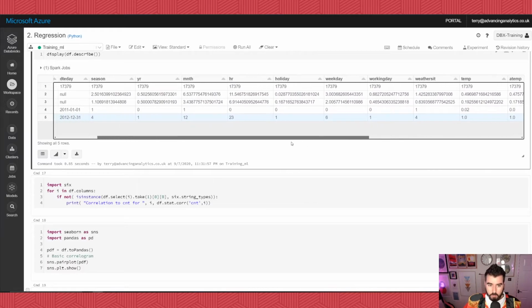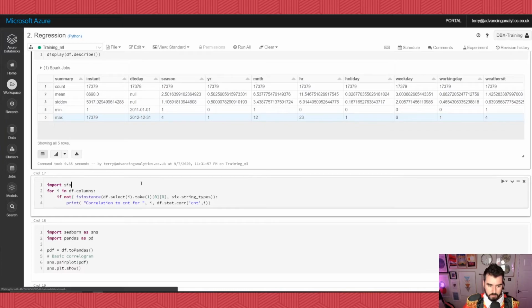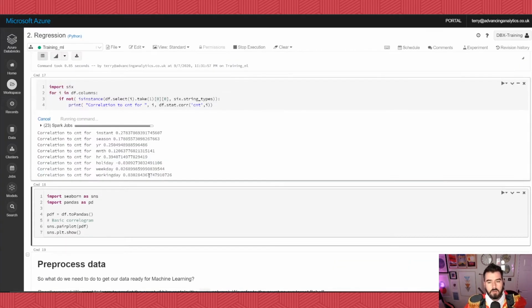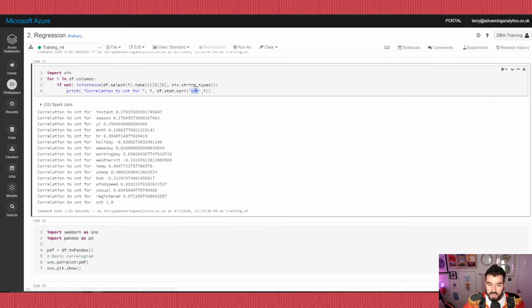All of our data is quite nicely structured, so you can see that we don't have many nulls, and we can see here that we have a year's worth of data. Great. So from 2011 to 2012, is that 2 years worth of data? The first thing that we want to do is look at how well correlated each one of these values is to our count. The count is our label, that is what we are trying to predict.